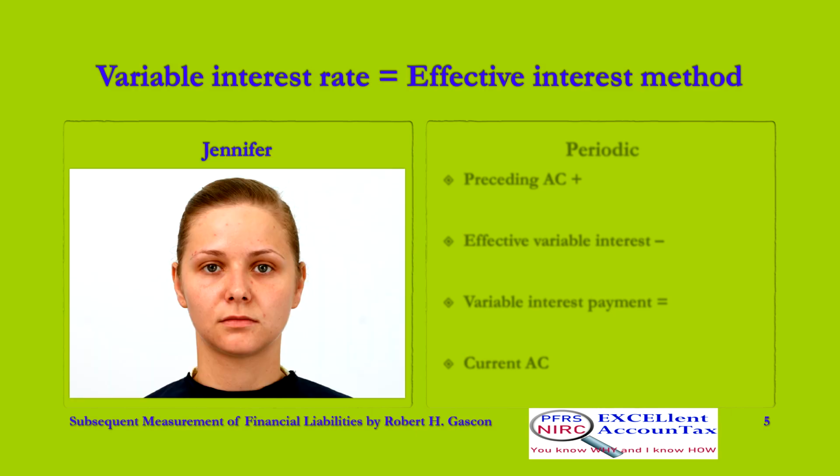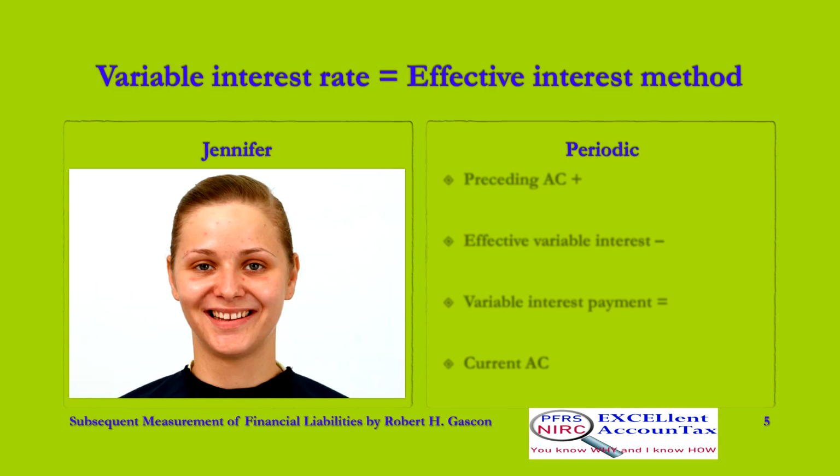We listen to Jennifer. If with variable interest rate, the periodic amortized cost of bonds payable is measured like this. The amortized cost on the preceding interest date, plus the effective variable interest for the current interest period, minus the variable interest payment for the current interest period, equals the amortized cost on the current interest date.